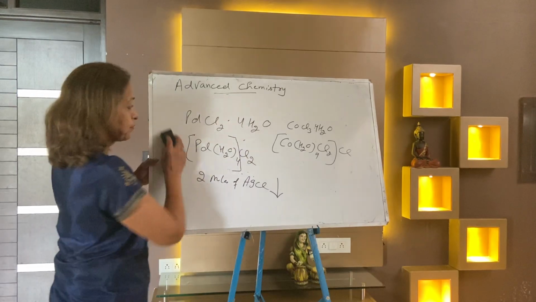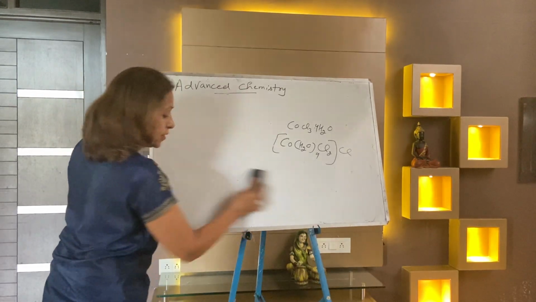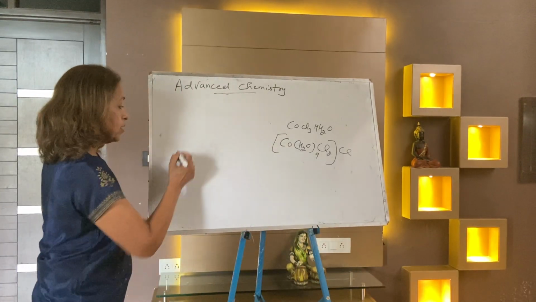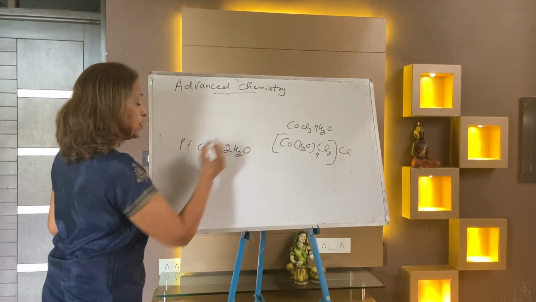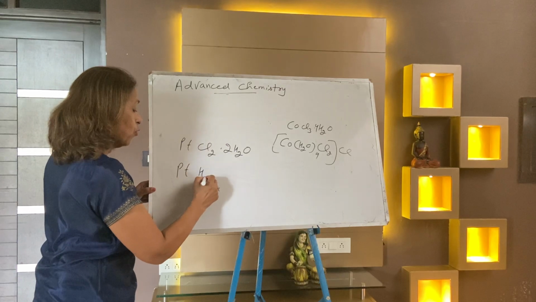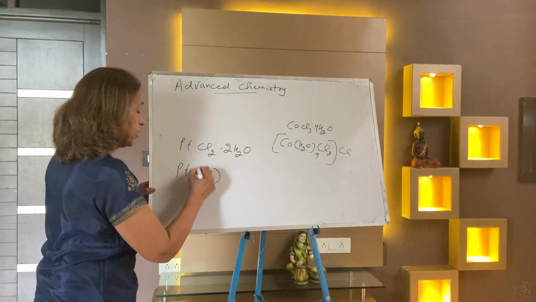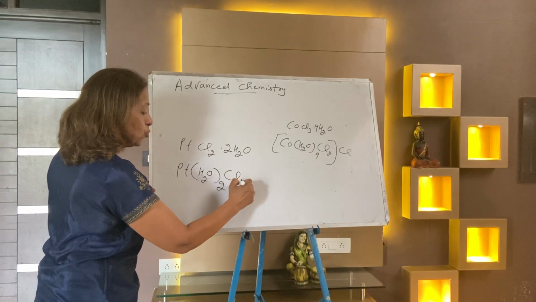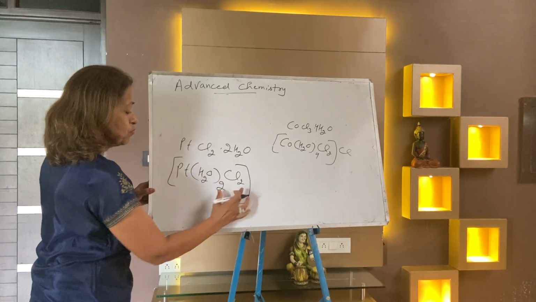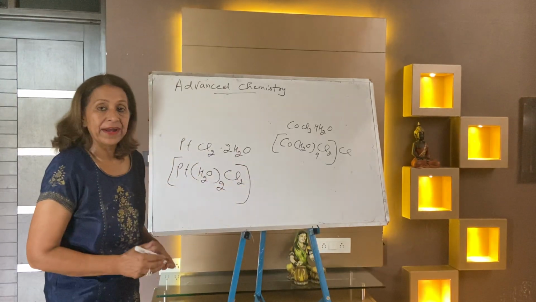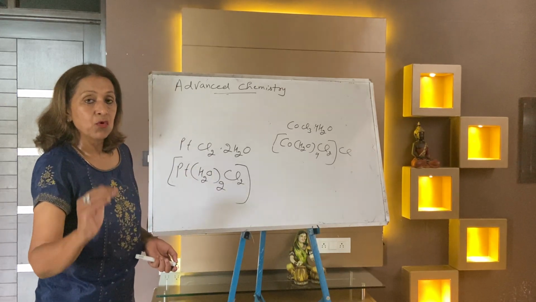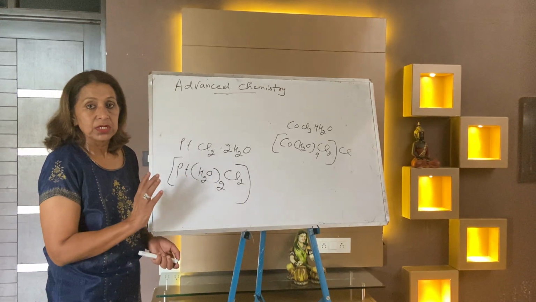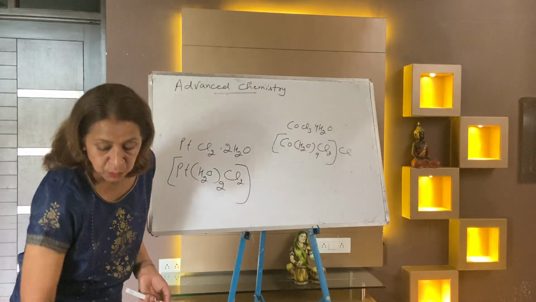Next is platinum Cl2.2 water. Platinum coordination number is 4 or 6. It's water 2, chloride 2 inside, to make it 4, so there is no chloride ion outside. Your answer is no moles of AgCl precipitated out. So this is the second question that we have covered.